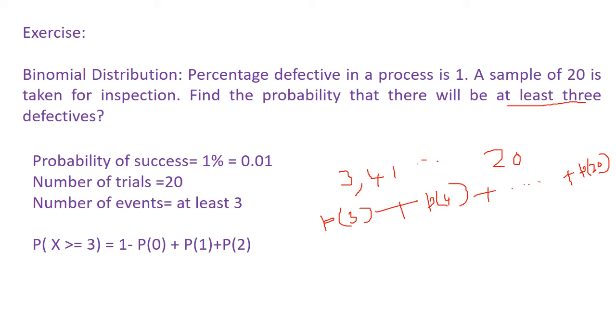Instead, there is one more method: you can subtract the probability of 0 defectives plus the probability of 1 plus the probability of 2 defectives from 1. You will get the same value as that one. So this is simpler. So we will go for this method.